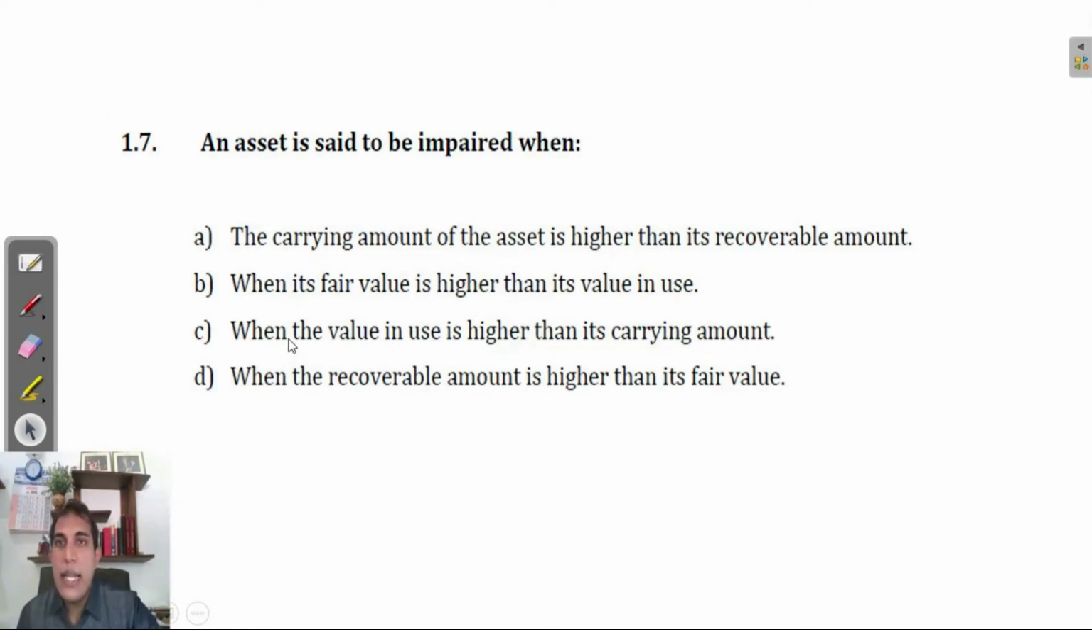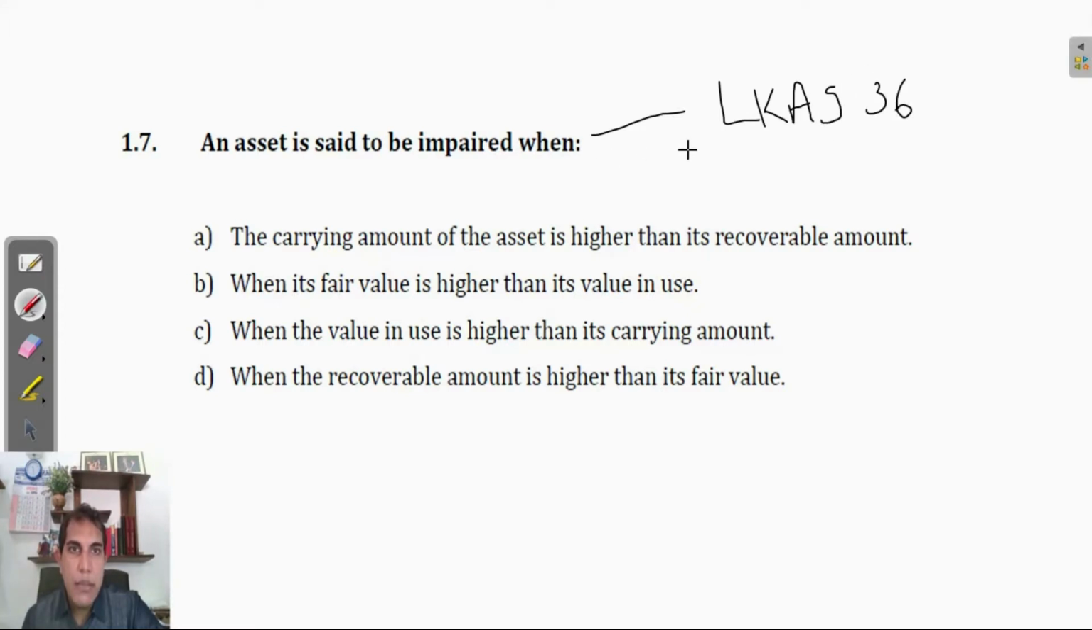An asset is said to be impaired when... okay, what is the relevant standard for impairment? LKAS 36. What is impairment? Carrying value, impairment loss equals carrying value minus recoverable amount, right? So recoverable amount should be less than carrying value.